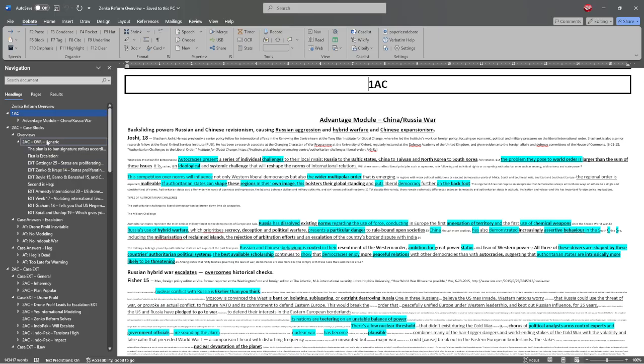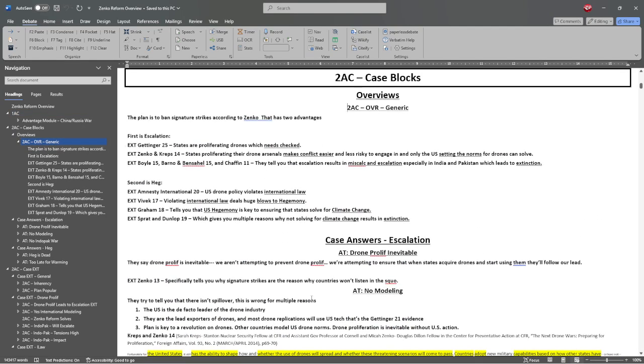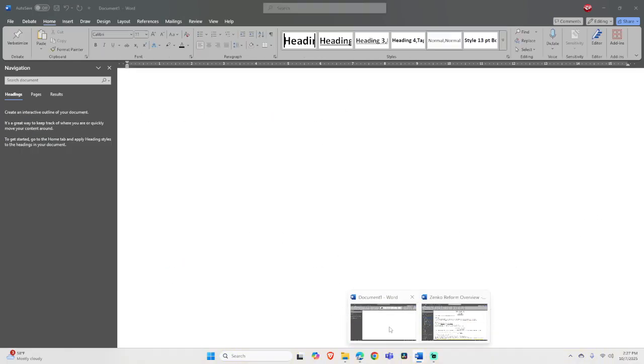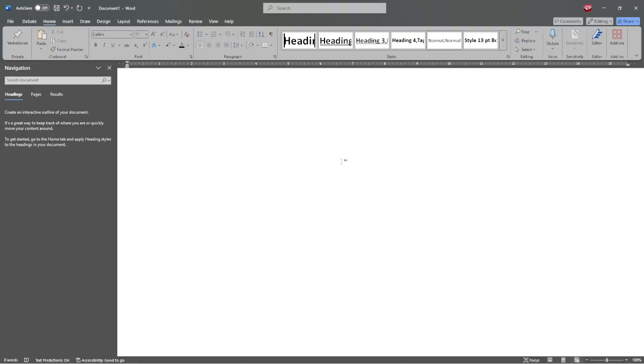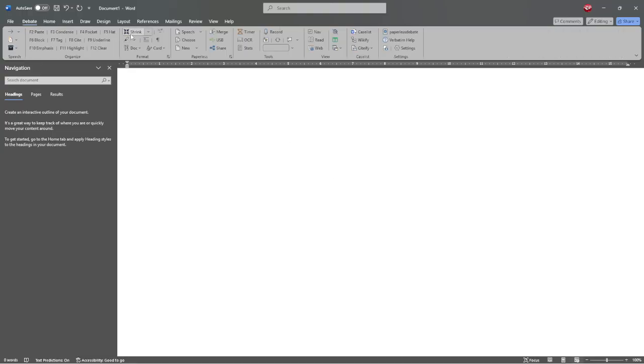When we're in the 2AC, on the affirmative, we want to make sure we're bringing the case back to the top. They might have started with the disadvantage, then the counterplan, and then argued the case, but we're going to bring the case back to the start of the debate. So we'll go to this new document that I have created, go to the debate tab, and create a hat that just says case.